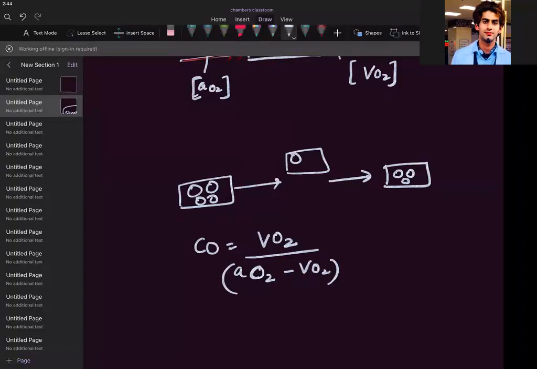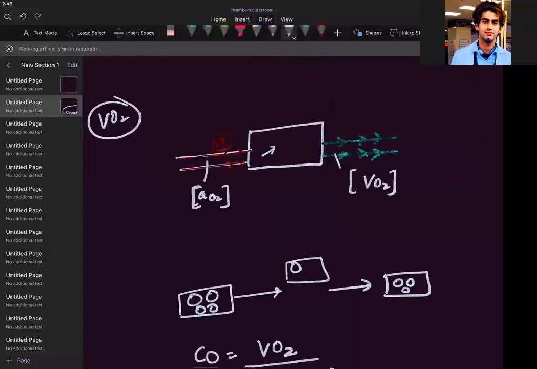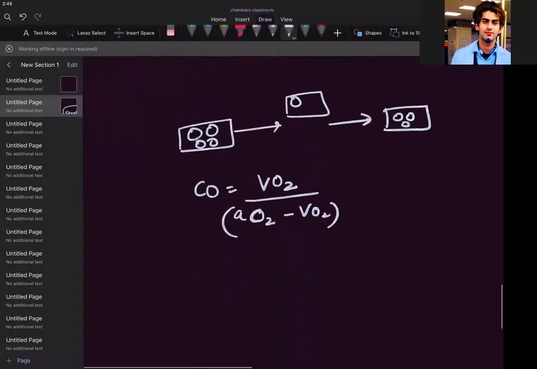You may have a question in mind: sir, where do we get this mixed venous blood from? We are getting it from the pulmonary artery. That's why I told you it's an invasive method. What we do is we put a catheter. Yes, exactly: arterial O2 concentration minus venous O2 concentration. That's what I wrote.